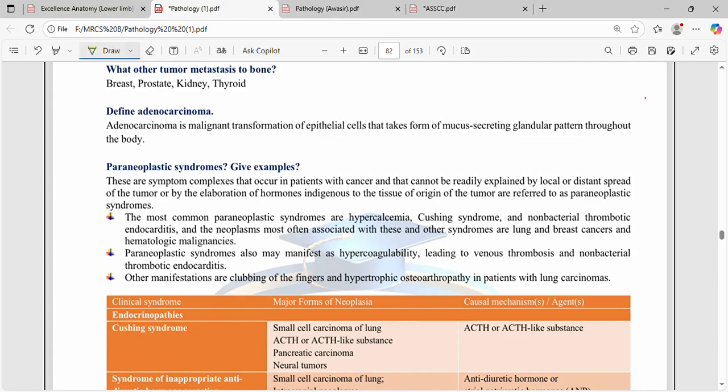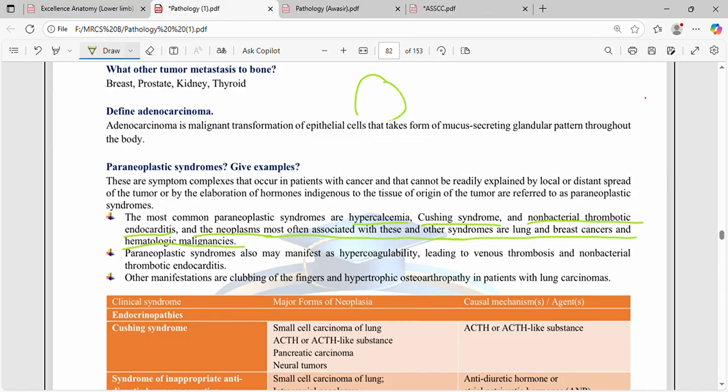The most common paraneoplastic syndromes are hypercalcemia, Cushing syndrome, and non-bacterial thrombotic endocarditis, and the neoplasms most often associated with these and other syndromes are lung and breast cancers and hematological malignancies. Paraneoplastic syndrome also may manifest as hypercoagulability, leading to venous thrombosis and non-bacterial thrombotic endocarditis.